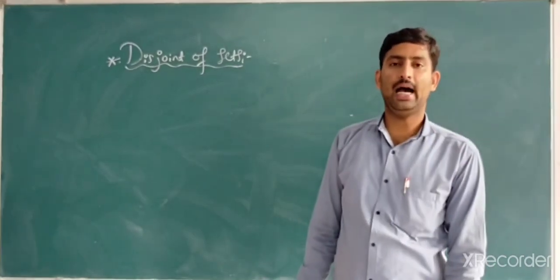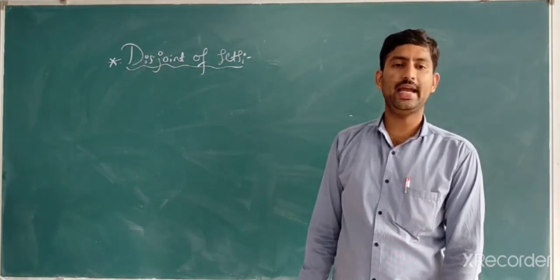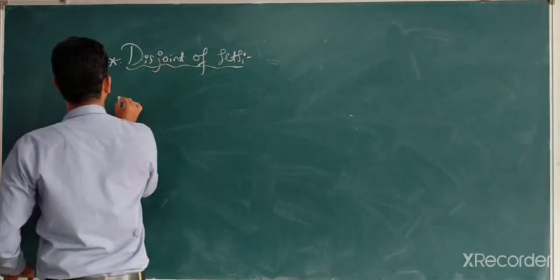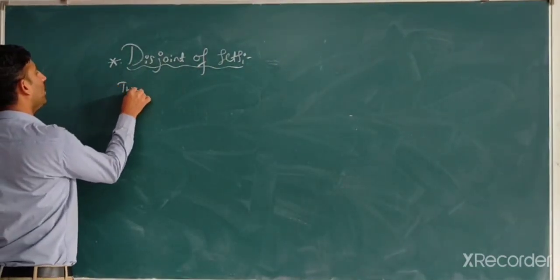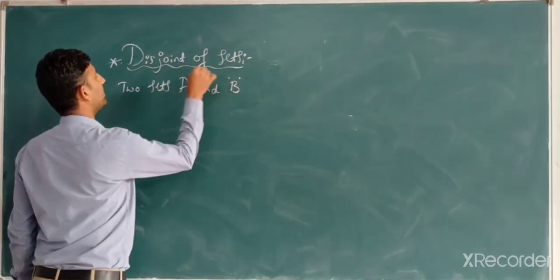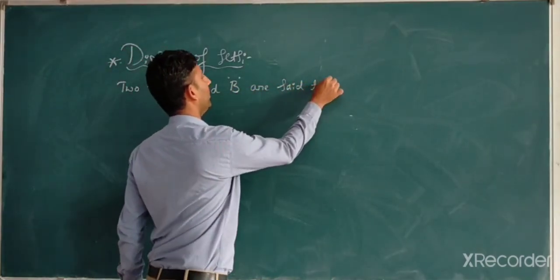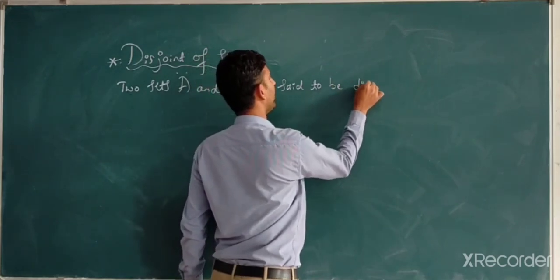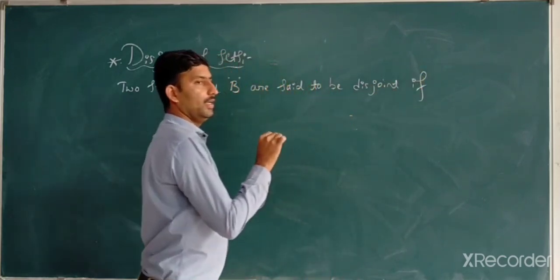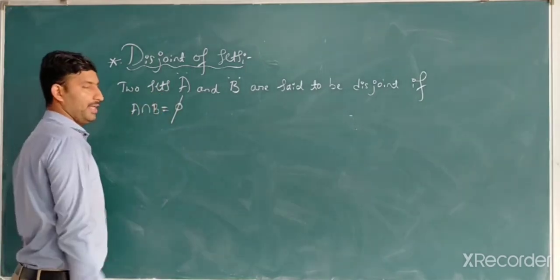In the examination, they may ask to define disjoint sets. You have to write: two sets A and B are said to be disjoint if A intersection B is equal to empty set.